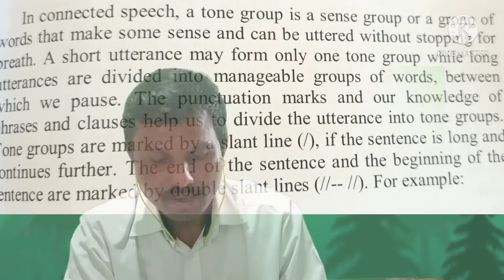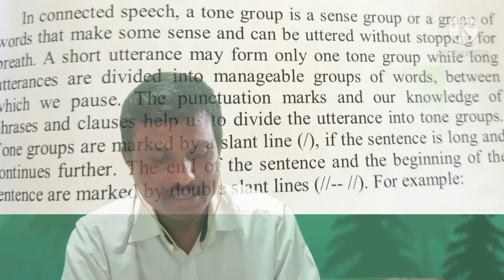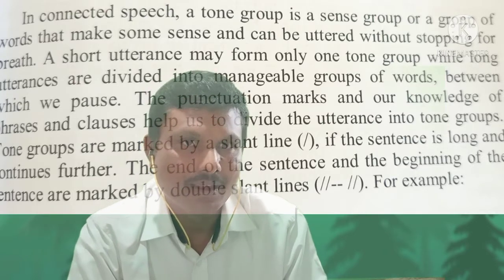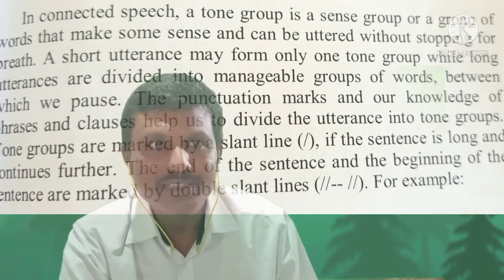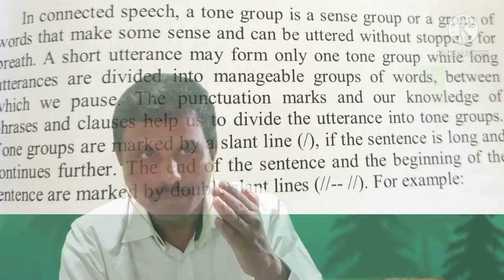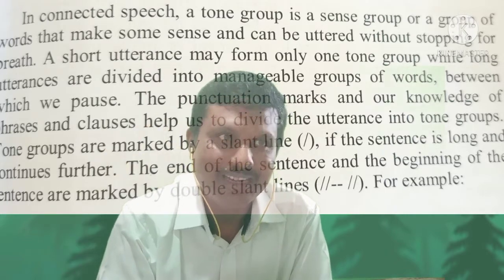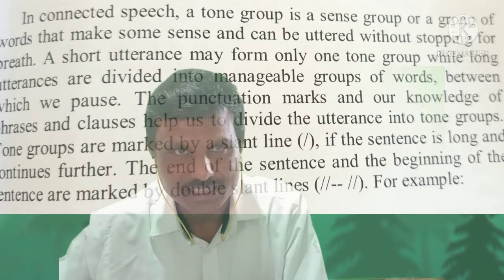The beginning of the sentence is marked by a double slant line, and the end of the sentence is also marked by a double slant line.